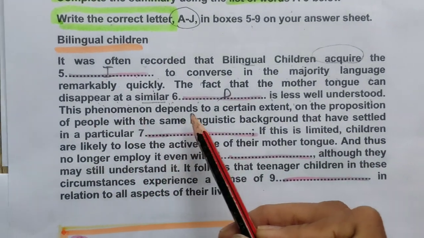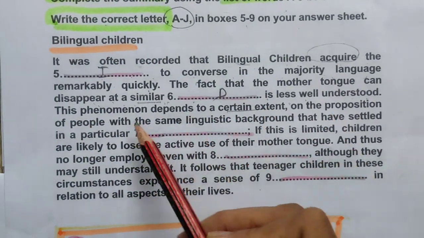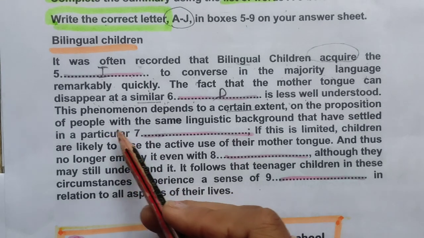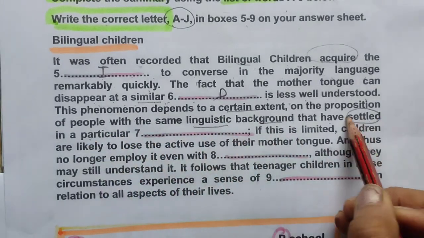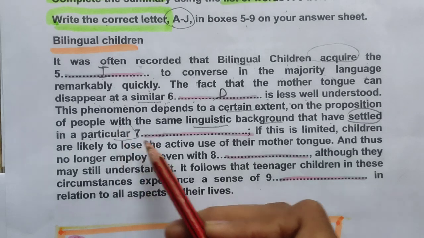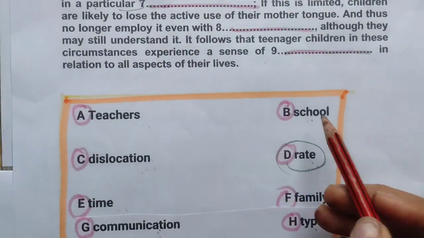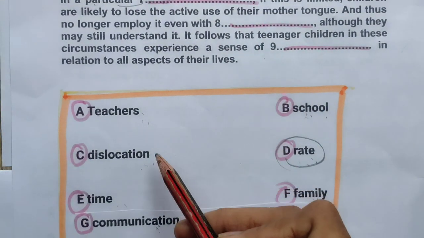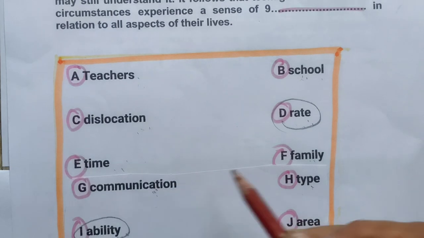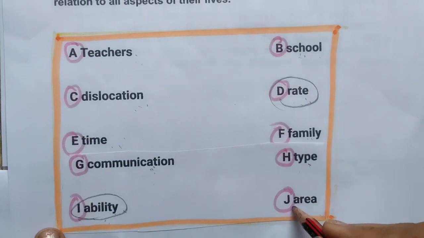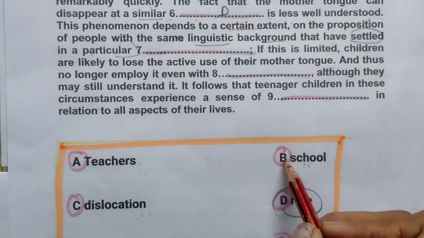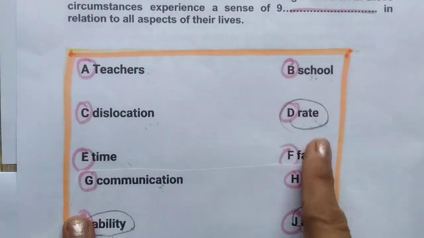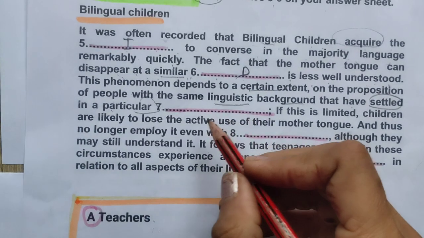This phenomenon depends to a certain extent on the proportion of people with the same linguistic background that have settled, means settled in a particular... Let's find the answer. School, no. Teachers, no. Dislocation, no. Time, no. Communication can't come. Type, family, area. Because people are settled in an area, not in school, not in teachers. Anything can't come, only area will come.